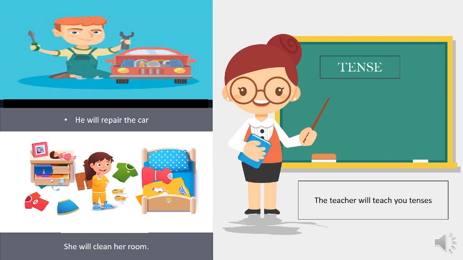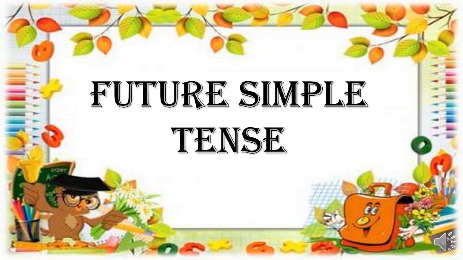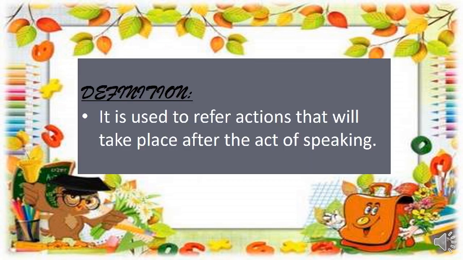So now the next topic for today is future simple tense. Future simple tense is also called the will tense. It's often called the will tense because we make the future simple with the auxiliary verb, that is will. So now let's move towards the definition of the future simple tense. It is used to refer to actions that will take place after the action of speaking. Right, my dear students, the work which is not completed yet and you will have to do it in future, after some time of speaking, comes in future simple tense.